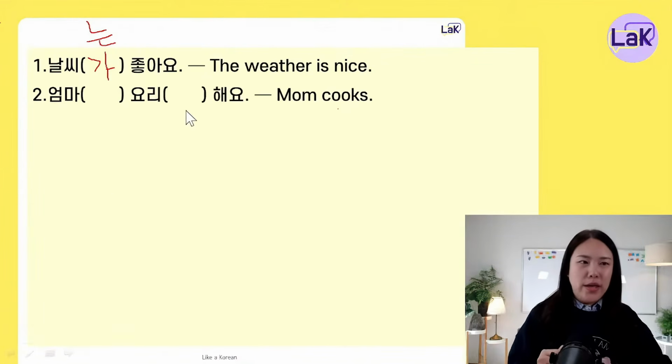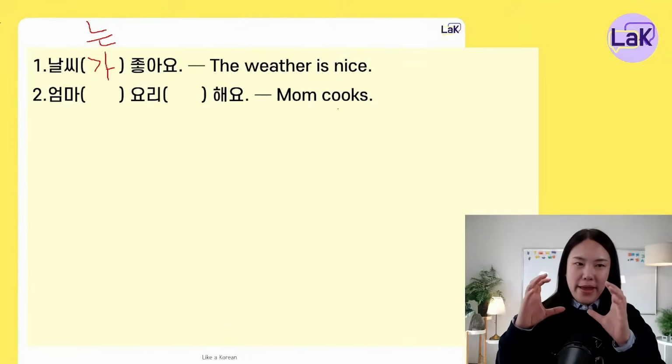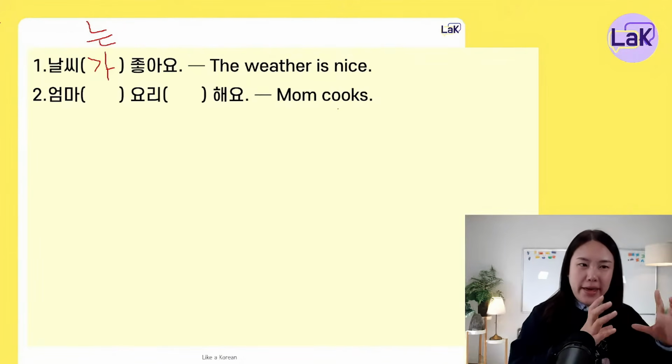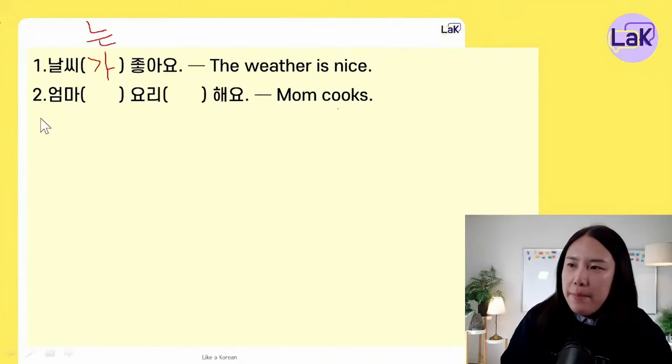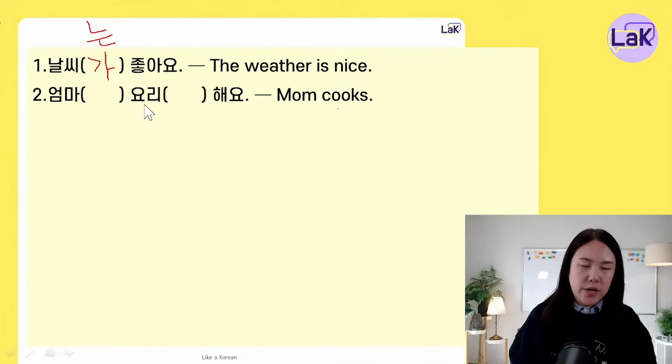엄마 요리해요. Mom cooks. 엄마 blank 요리 blank 해요. 자, 엄마 means mom, 요리 means cook, 해요 is the verb for cooking. So 요리해요 together is the verb cooks, but you can separate it with an object marker too.